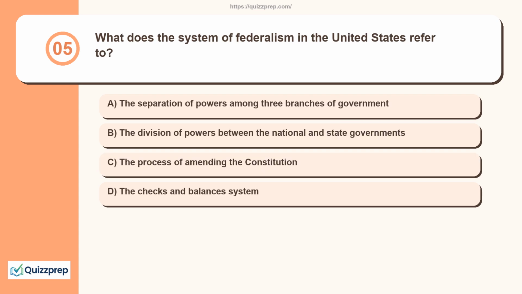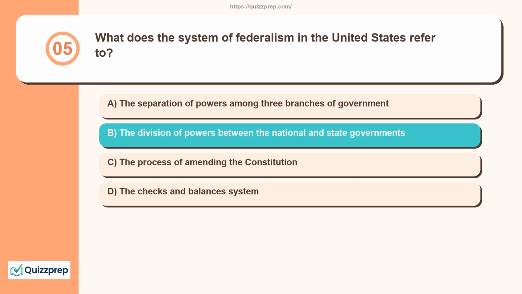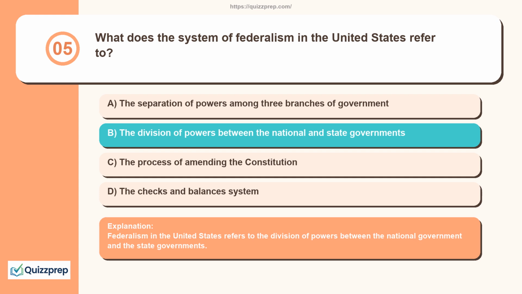Question 5. What does the system of federalism in the United States refer to? The separation of powers among three branches of government, the division of powers between the national and state governments, the process of amending the Constitution, the checks and balances system. Federalism in the United States refers to the division of powers between the national government and the state governments.